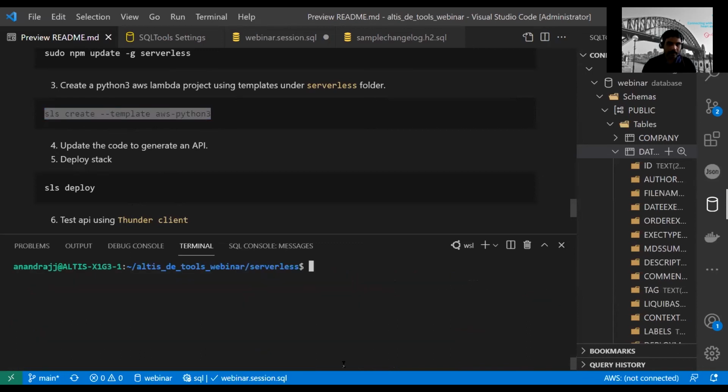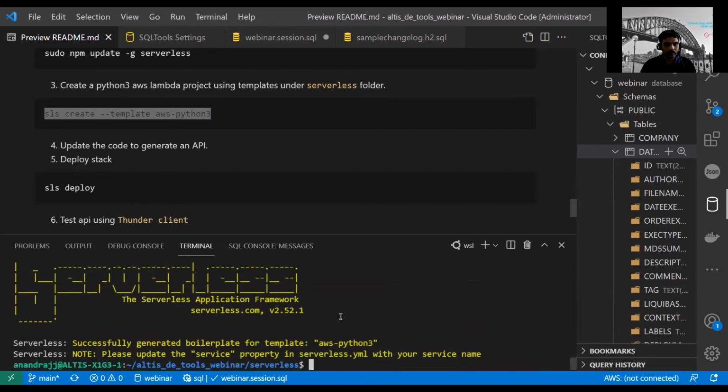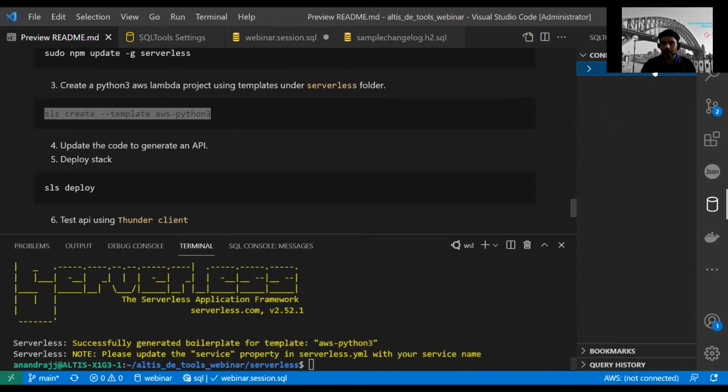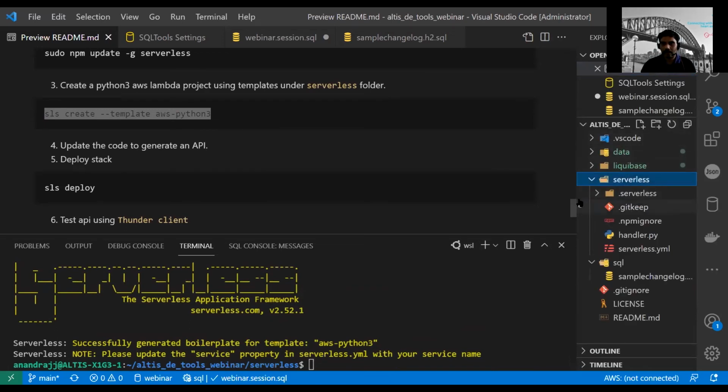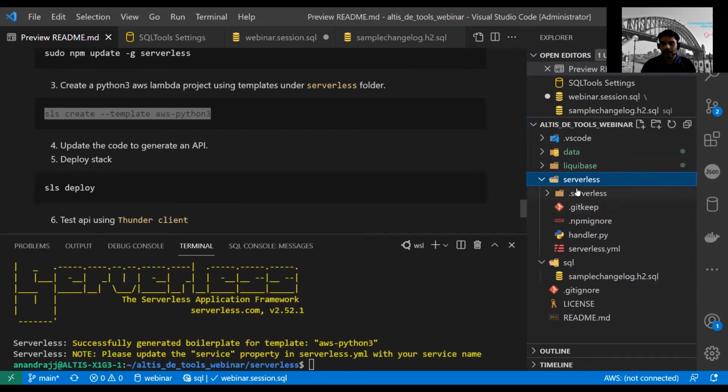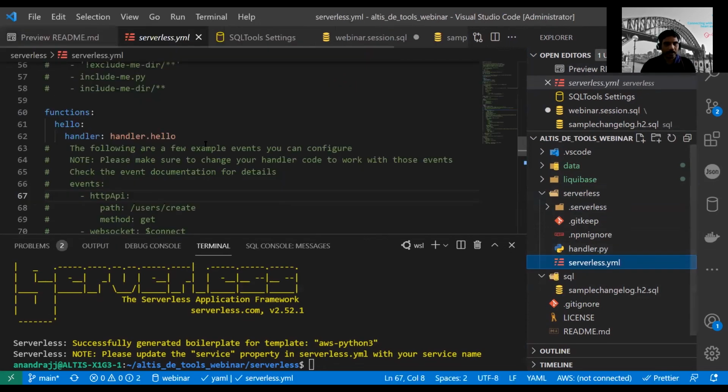Okay, let's clear this. Let's create the app, get the template. Once you have got the template, if you go to the serverless folder and refresh this, you can see I already have the files created by the template command. You have a Python code and then a configuration file that tells serverless what to create in the cloud. Okay, let's review that.